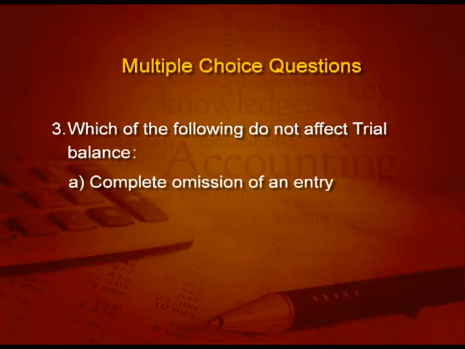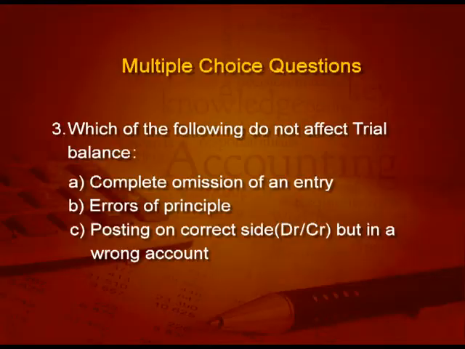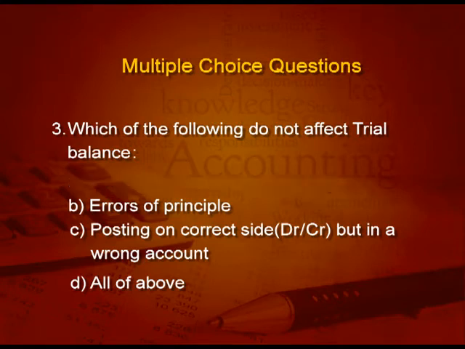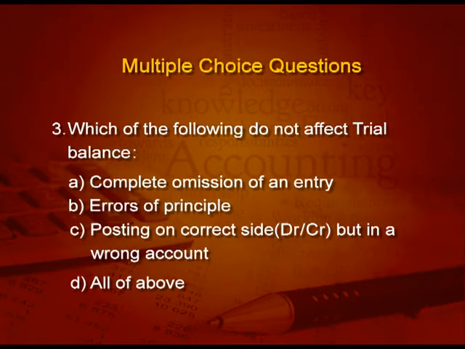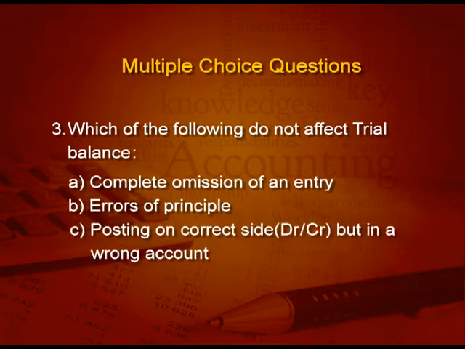First, complete omission of an entry, you think. Second, error of principle. Next, posting on the correct side, debit or credit, but in a wrong account, say for example Ram instead of Sham, but on the right side. And the last option is all of the above. It is a tricky question, think carefully. I am repeating it, which do not affect the trial balance. First, complete omission, error of principle, posting on the correct side but in a wrong account, or all of the above.